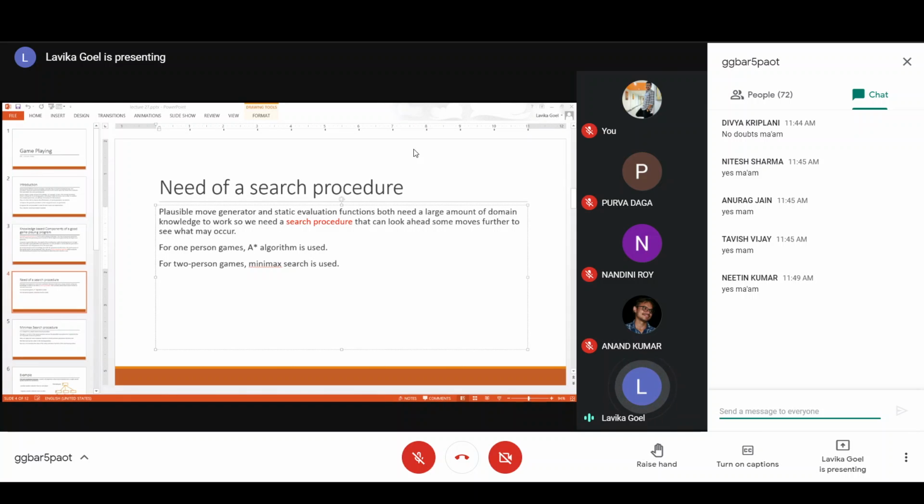Okay, so we will see that thing also, how minimax search actually works. So basically, minimax search augments this plausible move generator and static evaluation function. It uses both of them, and it also complements them with its own look ahead strategy. So we will see what the minimax search algorithm is. So we'll start with the minimax search algorithm, and I'll give you an introduction, and I'll describe that in the 2 o'clock class.